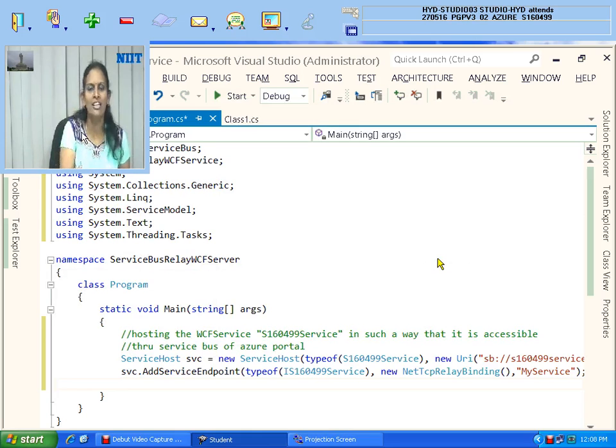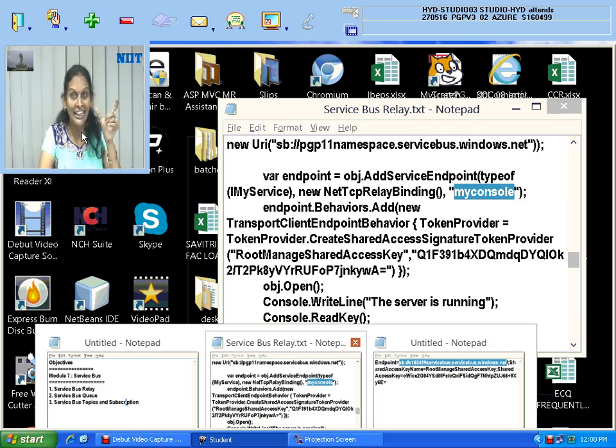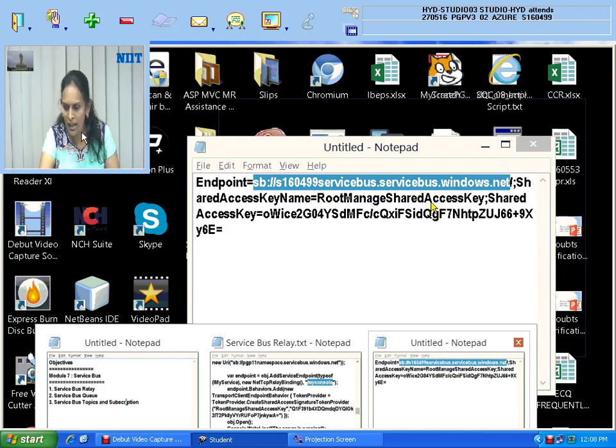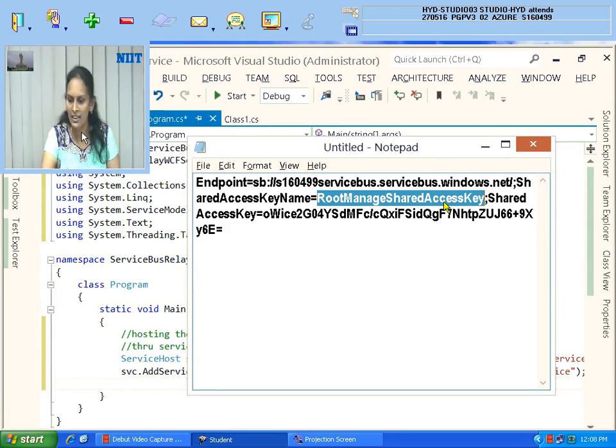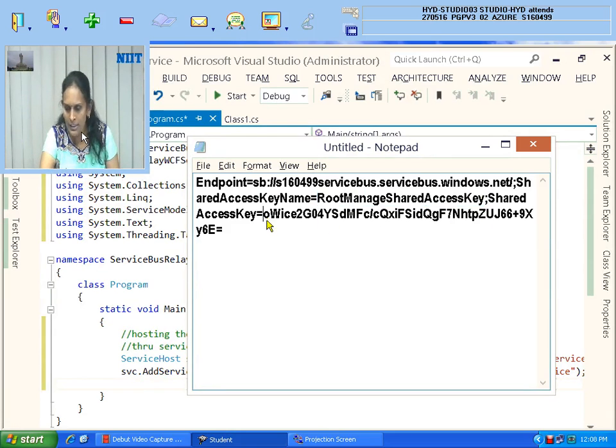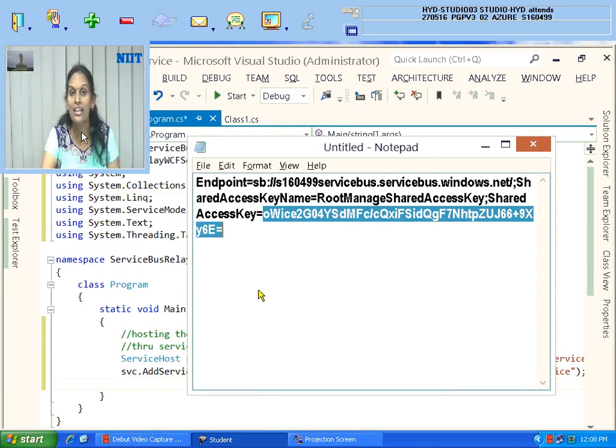No, you don't have the rights until and unless you provide the token name and token password. You have seen that in the notepad. If I'm sharing this service bus name with you, you can't use it until and unless you know the token key name and its access key value. I have shown you the key name: RootManageSharedAccessKey, and its value. The key value comes after the equals sign. This is mandatory that you specify, otherwise it is not allowed for the endpoint that you have created.